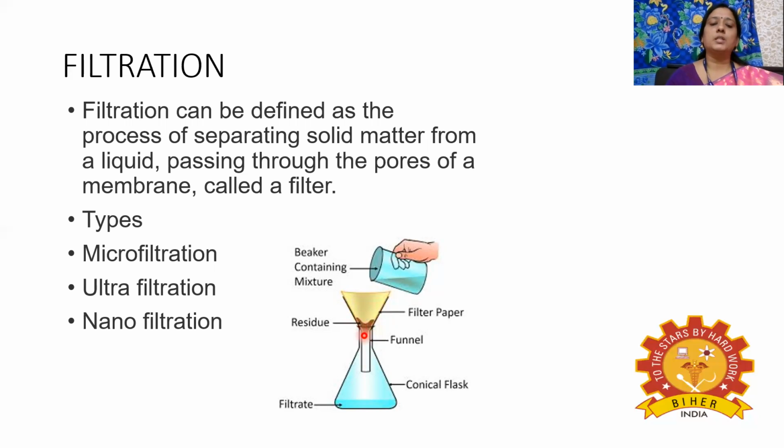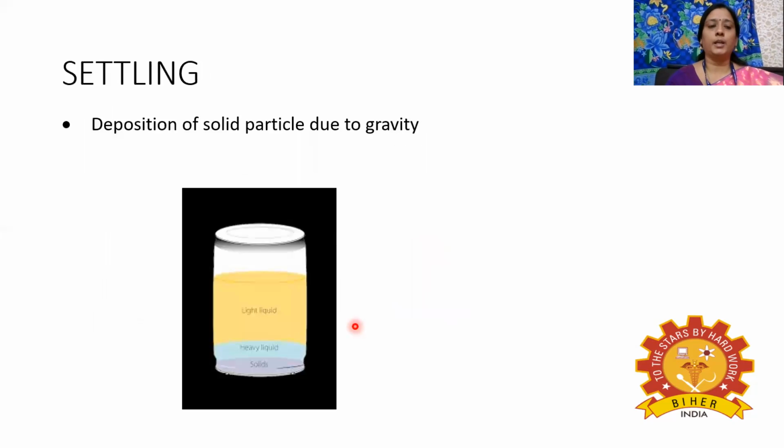The liquid which comes through the filter paper is called the filtrate, and the solid retained in the filter paper is called the residue. So this is the filtration operation. It can be classified into many types: microfiltration, ultrafiltration, and nanofiltration. All these are based on the pore size of the filter, so we can classify filtration into these three types.